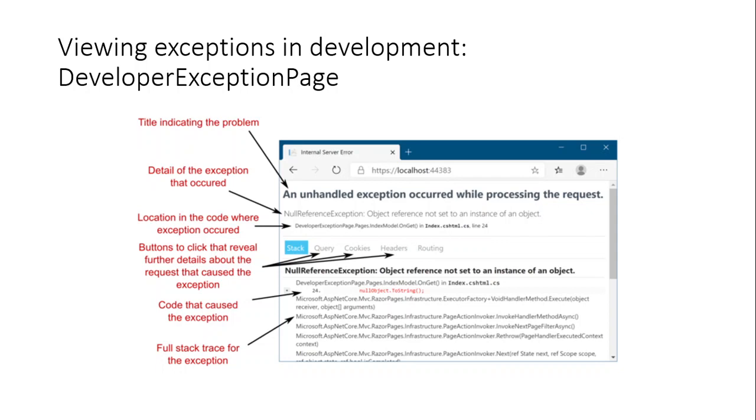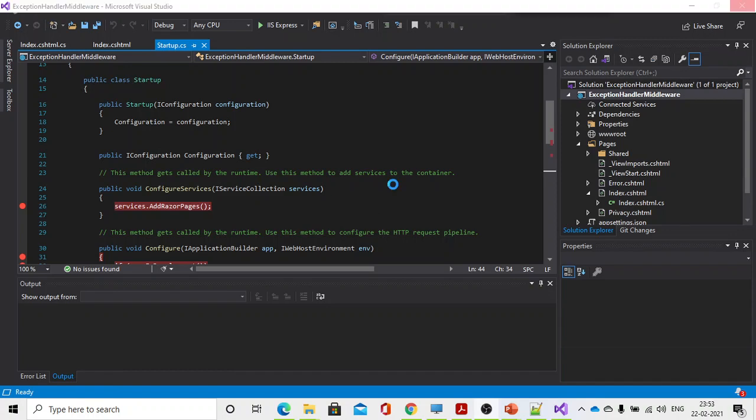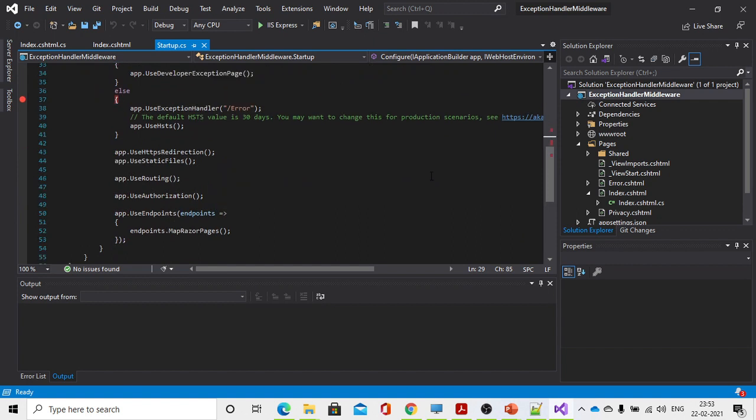Okay, I think we will see an example so that you can understand how we can represent the data, how we can show the data. Okay, let's open Visual Studio. Yeah, I have opened the application. See here, we are taking one example.